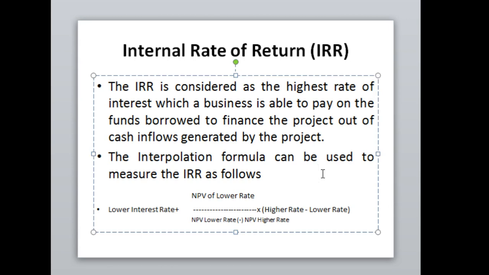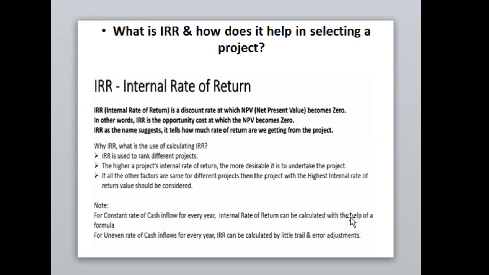There is a very simple formula to calculate the internal rate of return. It is computed on the basis of this formula: net present value at the lower rate is divided by net present value at the lower rate minus net present value at the higher rate, and this is multiplied by the higher rate minus the lower rate. After using this formula, you will definitely be able to calculate the internal rate of return.